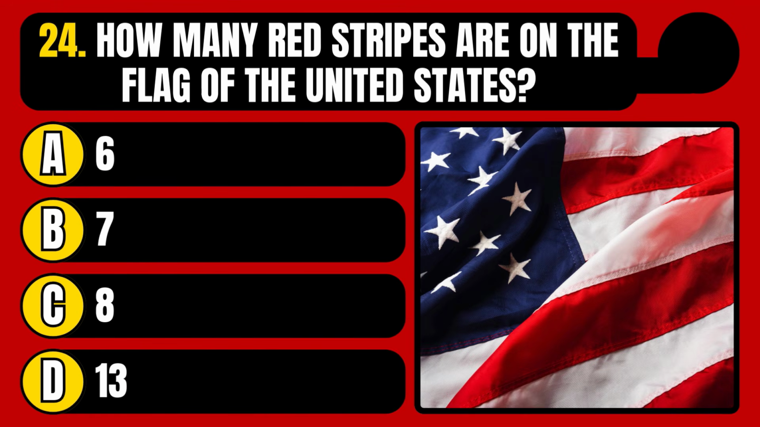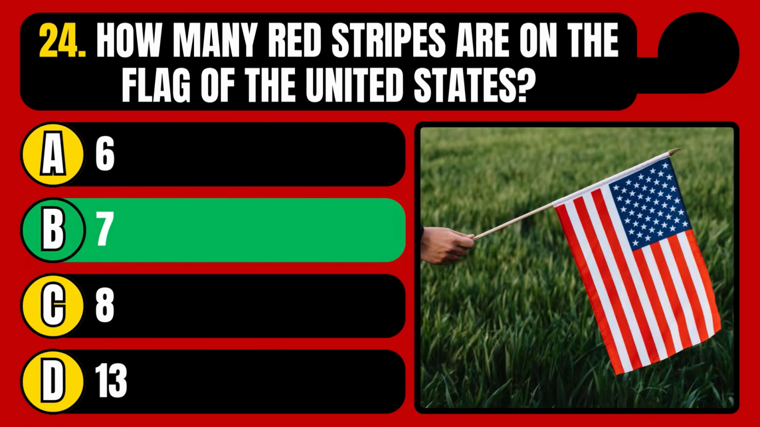How many red stripes are on the flag of the United States? 6, 7, 8, or 13? The correct answer is option B, 7.